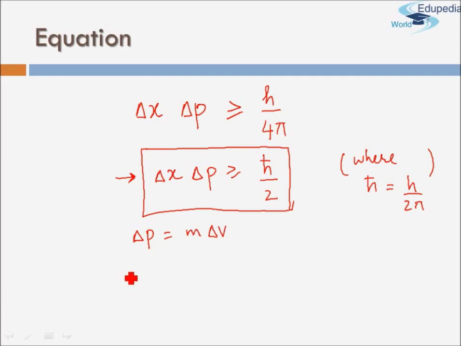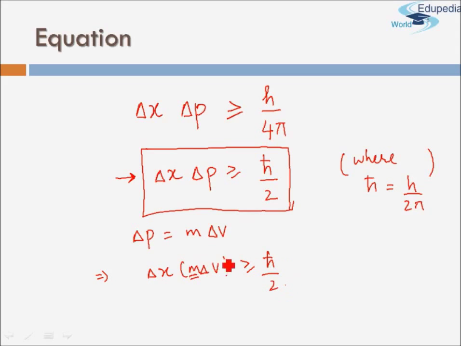Substituting delta P as m delta V, I get delta X multiplied by m delta V greater than or equal to h cross by 2. Here m is the mass and is constant, so I can simply take m to the right-hand side.